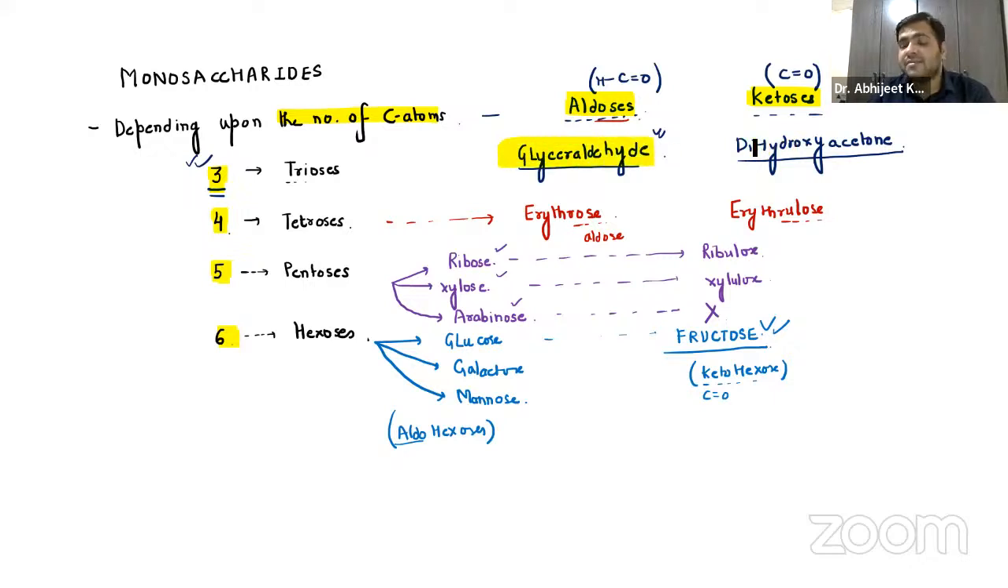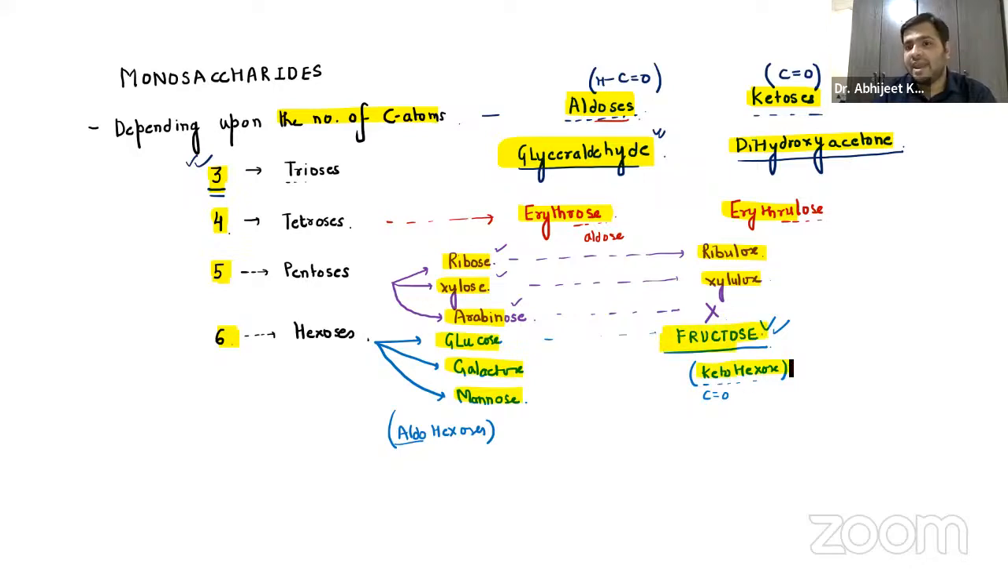The three carbon atoms having a keto group will be dihydroxyacetone, and how they are formed we have already seen. Again, the tetroses: erythrose, erythrulose. Pentoses: ribose, xylose, arabinose. On the other hand, the keto derivatives of these are ribulose and xylulose. Hexoses: we have glucose, galactose, and mannose. And the keto derivative, yes, we have fructose.